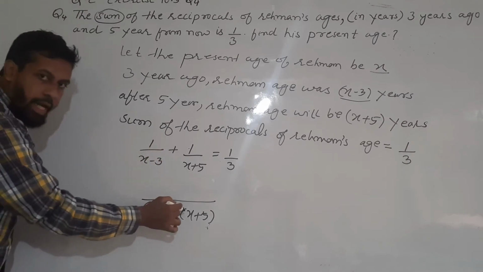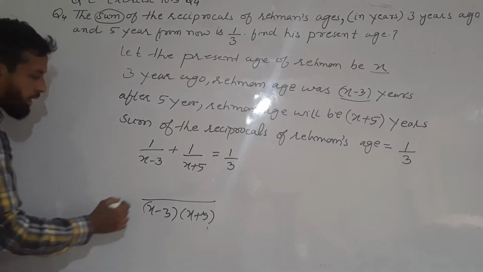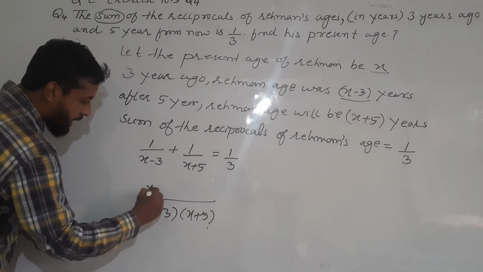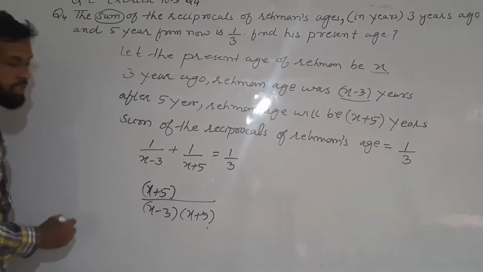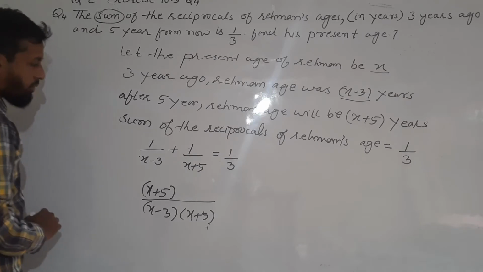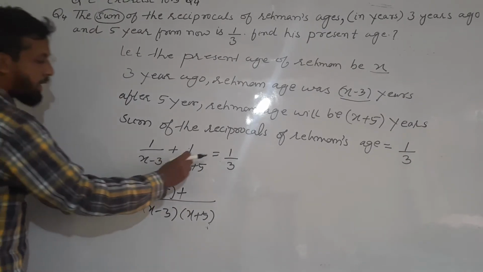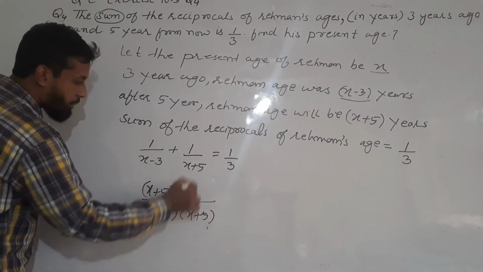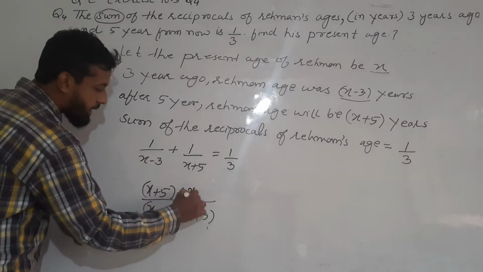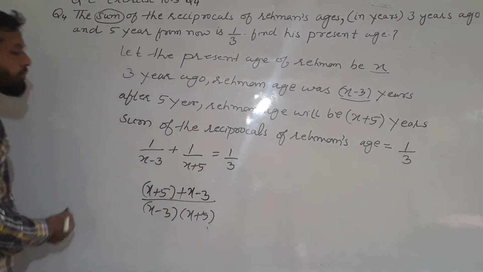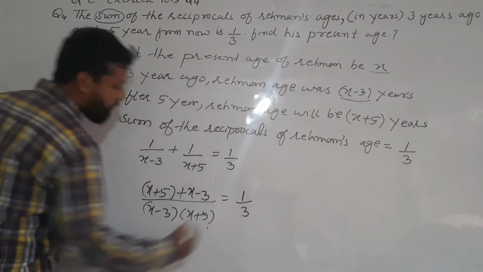X minus 3 and x minus 3 will get cancelled, and remaining is x plus 5. 1 into x plus 5 is again x plus 5 plus. Now when you multiply here, what will happen? X plus 5 and x plus 5 get cancelled. Remaining is x minus 3, which is equal to 1 divided by 3.